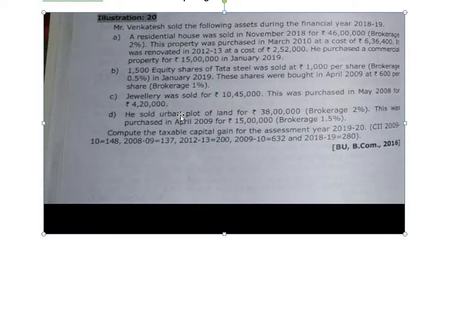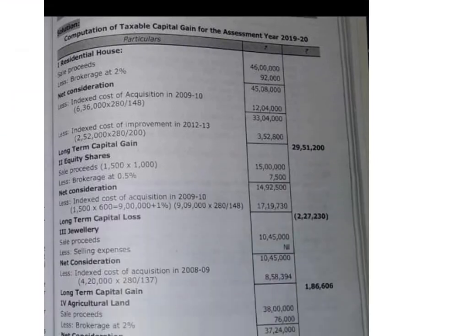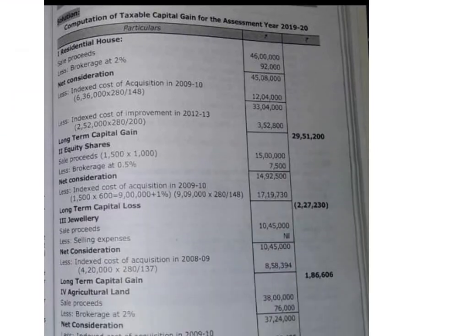Purchase value in 2008-9 is 4,20,000. Again, the difference between purchase and sale is more than 3 years, so it should be treated as a long-term capital asset. Here sale proceeds are 10,45,000. No realization expenses or selling expenses. Net sale consideration is 10,45,000. As jewelry is a long-term capital asset, you have to apply the index of 2008-9 for purchase.